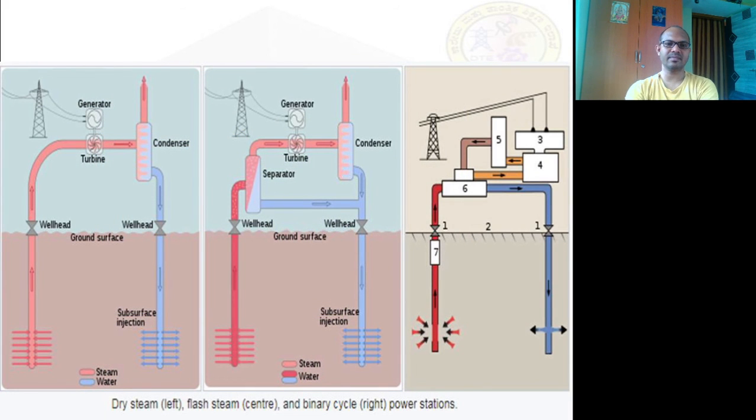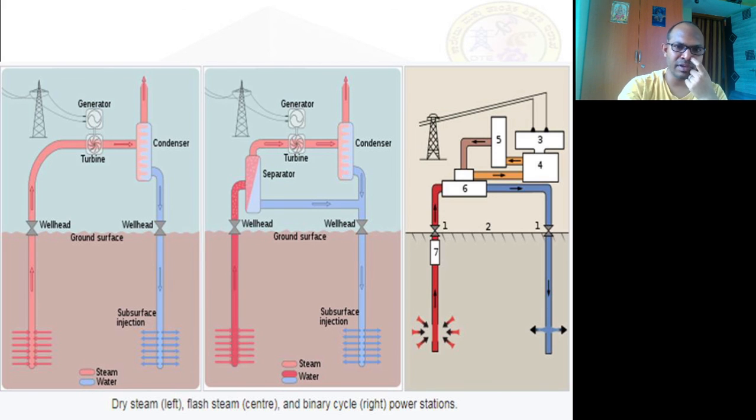Now if you see this, the first sketch shows you dry steam, the second sketch shows you flash steam, and the third one shows you the binary cycle. This is what we have studied till now. If you go through it carefully, the principle of extraction is the same, but the methods differ. Is it clear? Now, the blue color is always the cold part of the system, whereas the red color always shows the hotter part of the system or the working fluid.